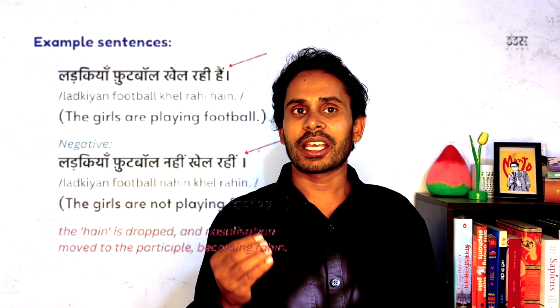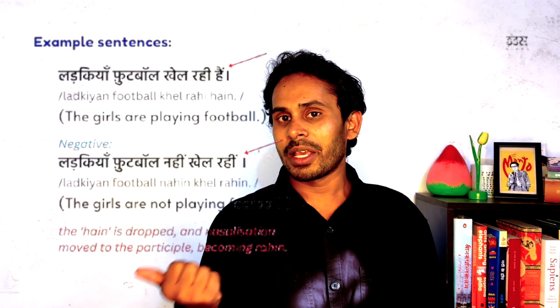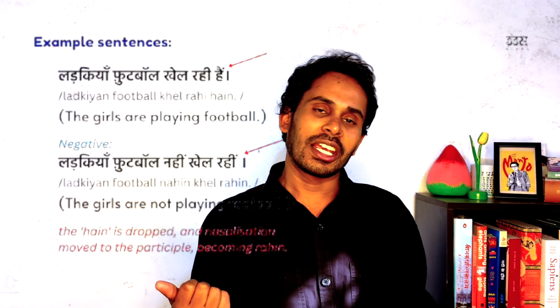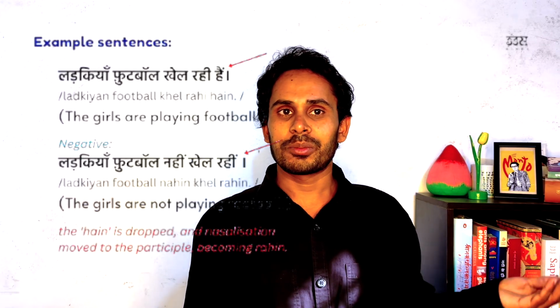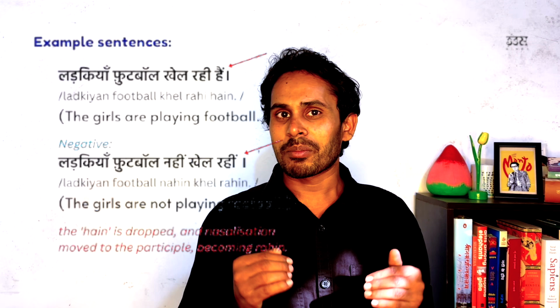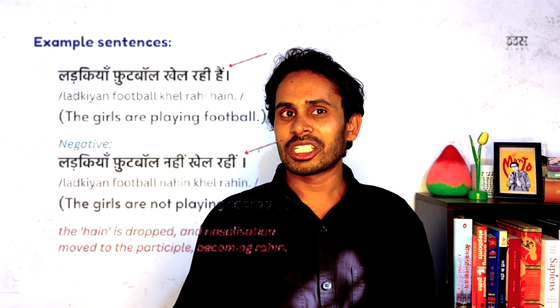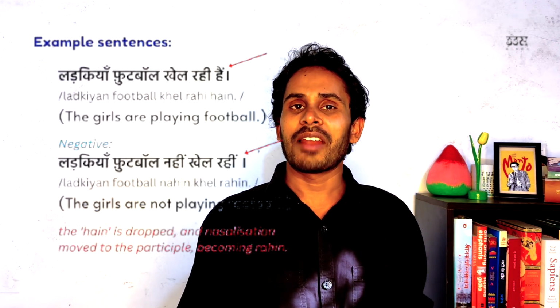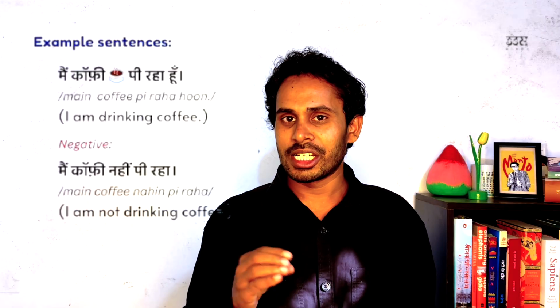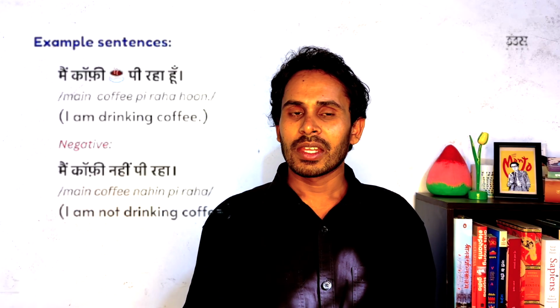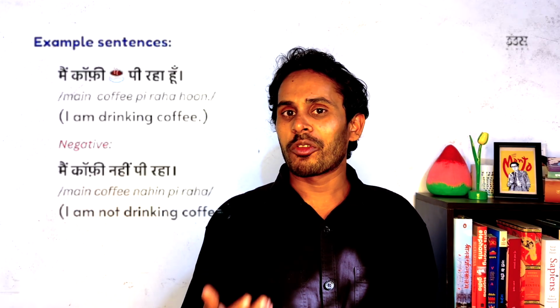लड़कियां फुटबॉल खेल रही हैं, girls are playing football. And the negative is लड़कियां फुटबॉल नहीं खेल रही, girls aren't playing football. In this example, if you see, the nasalization is moved to the participle and became rahi. See a few more examples. मैं कॉफ़ी पी रहा हूँ, I am drinking coffee, I am having coffee. And the negative is मैं कॉफ़ी नहीं पी रहा.